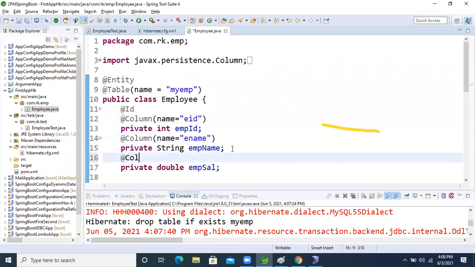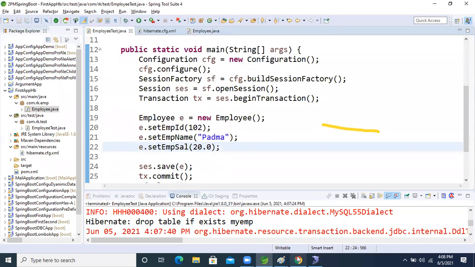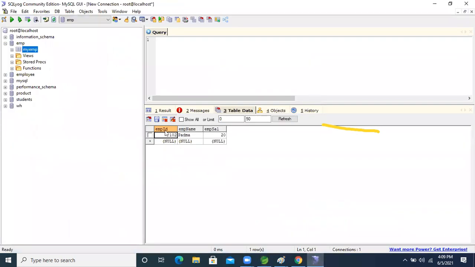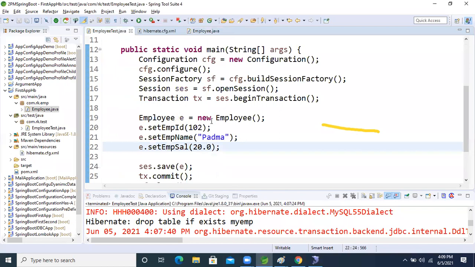@Column is there, right? Inside that, name equal to E cell. Okay, fine now. So now let's run the application. Everything will be changed. Previously, EMP ID, EMP name, EMP cell were there. Now it will become EID, E name, E cell. Now let's run the application.